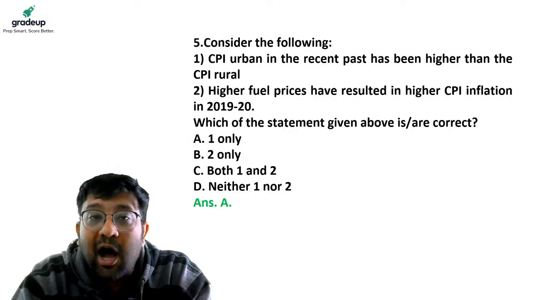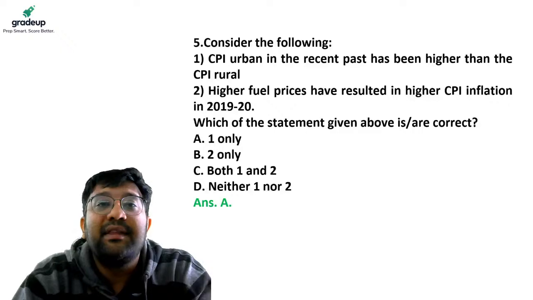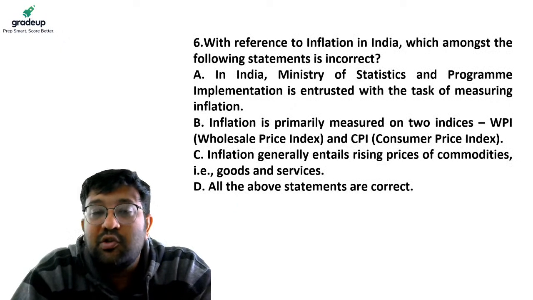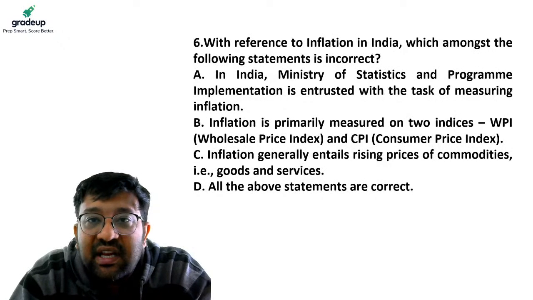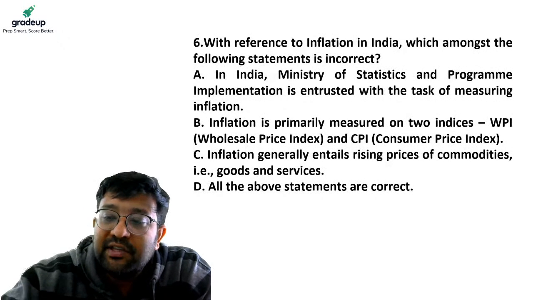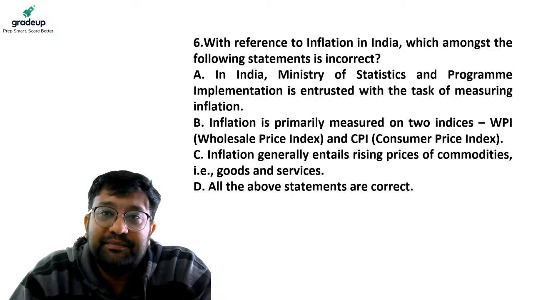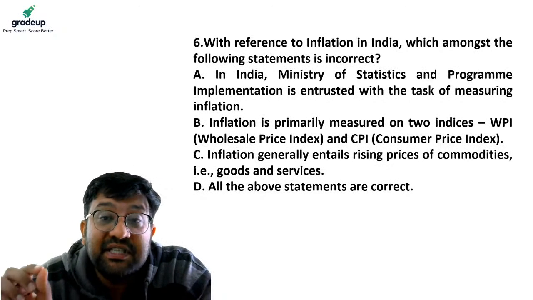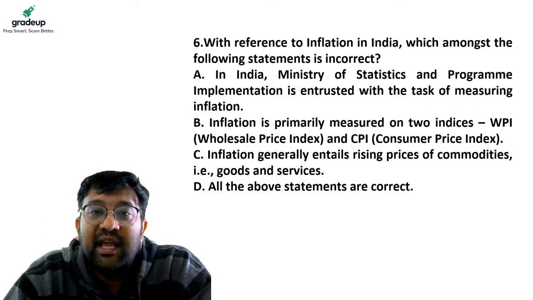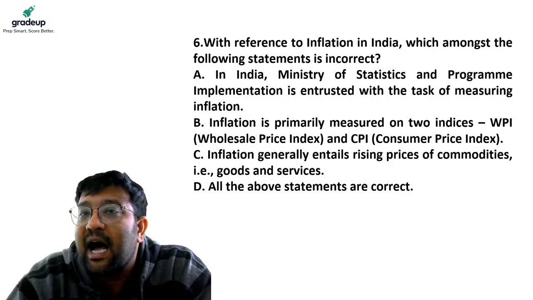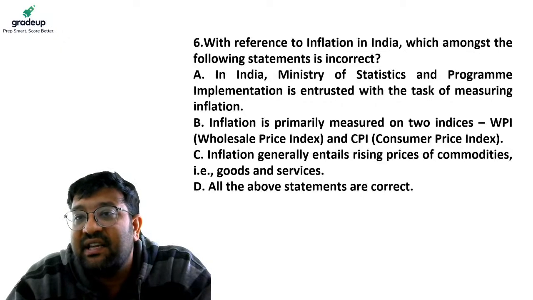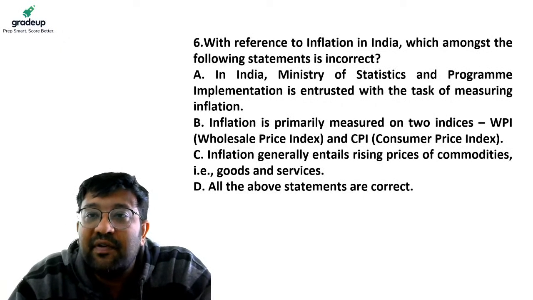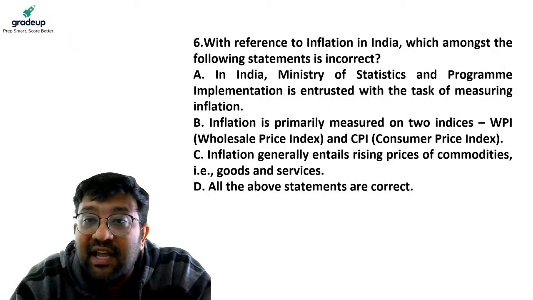Okay. Now let's move on to the sixth question for today. With reference to inflation in India, which amongst the following is incorrect? Which is incorrect, you have to tell. A: in India, the Ministry of Statistics and Program Implementation is entrusted with the task of measuring inflation.